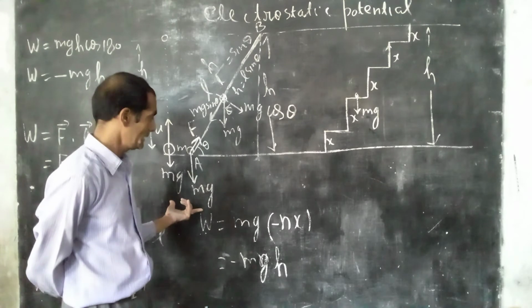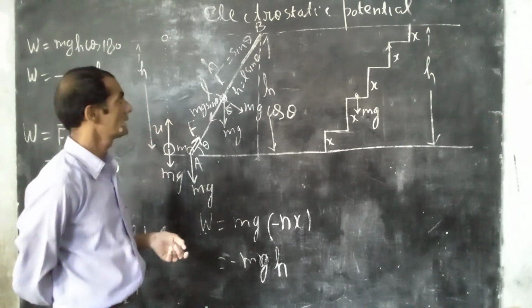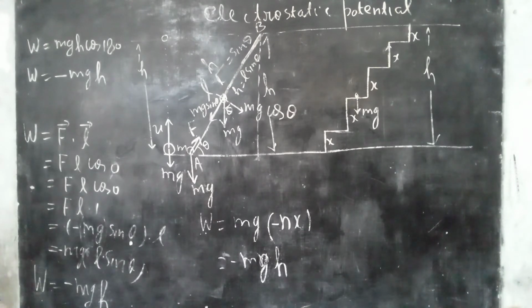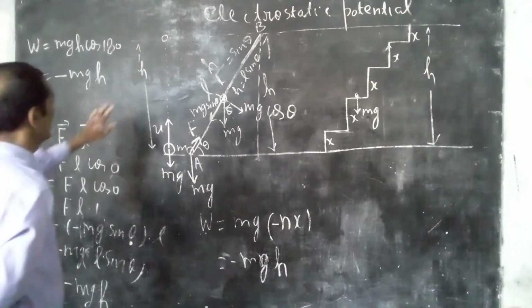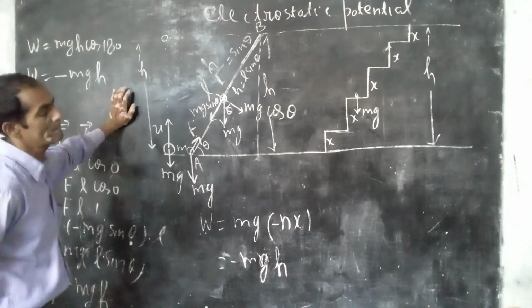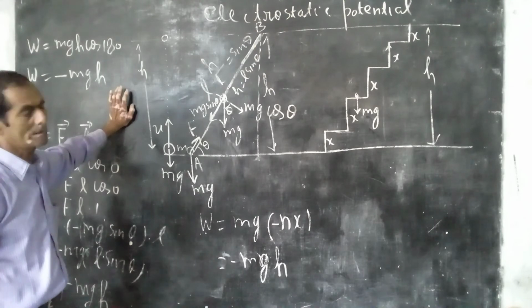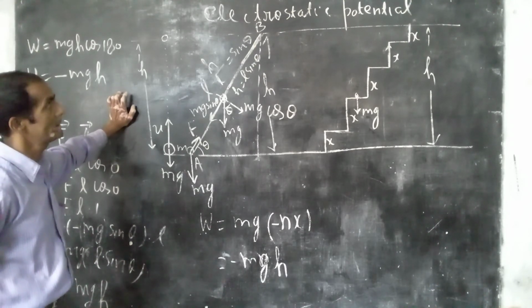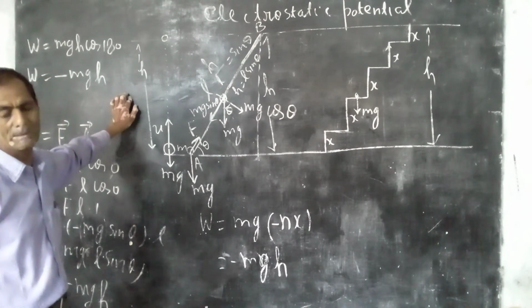Now we prove that the work done by electrostatic force or electrostatic field is independent of the path. It depends only on initial and final position. So the electrostatic field is a conservative field like the gravitational field.